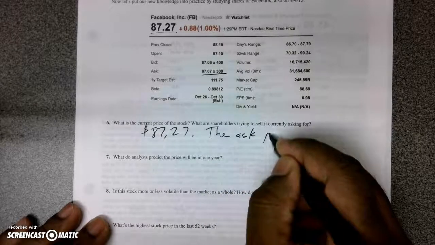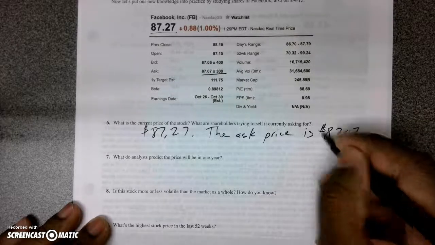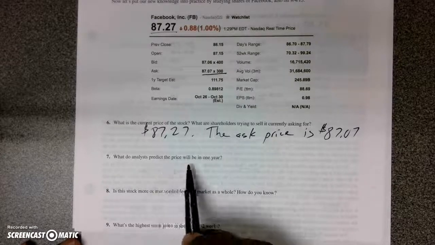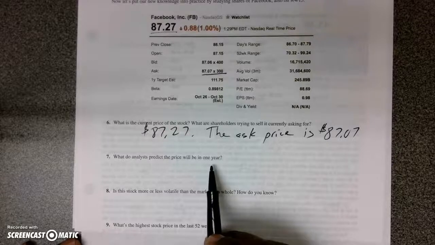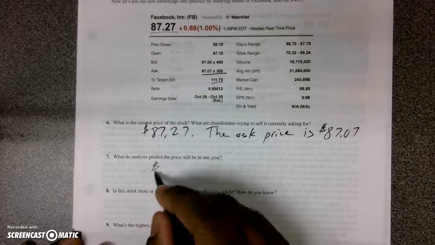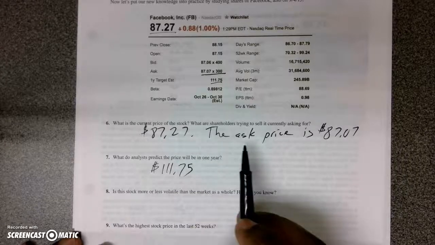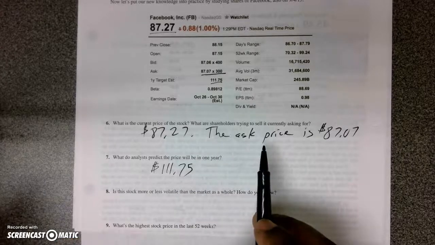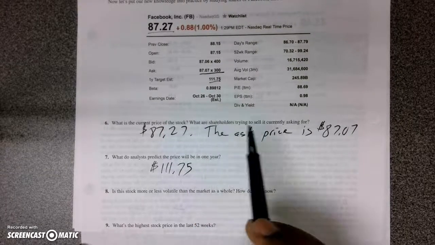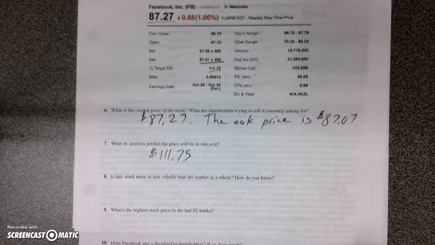The ask price is $87.07. Okay, now, what do analysts predict the price will be in 1 year? So we have 1 year estimated target, which would be $111.75. And going back to number 6, in order for a person to do the ask price, they must be an owner of the stock in the company. So those that own stock in the company want to sell it at $87.07.